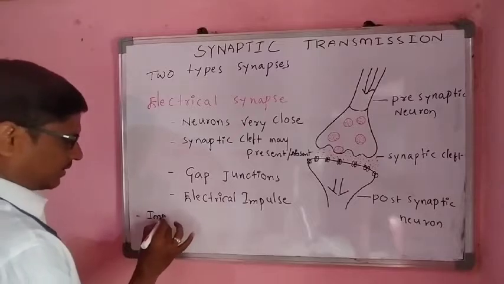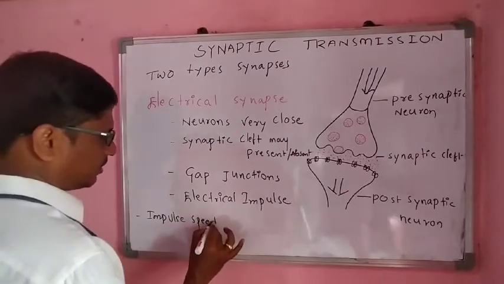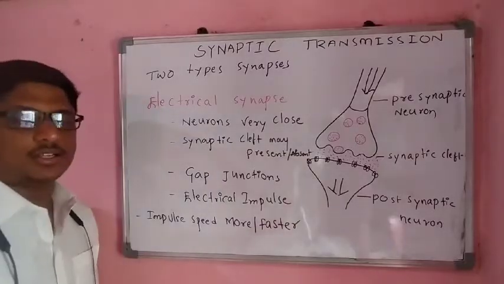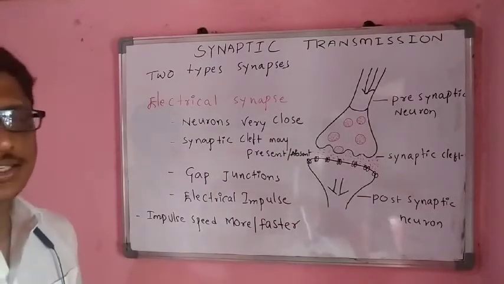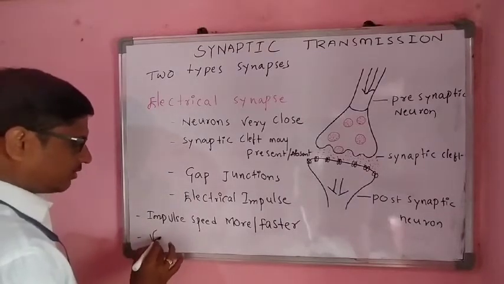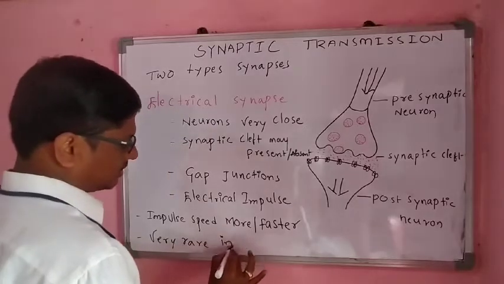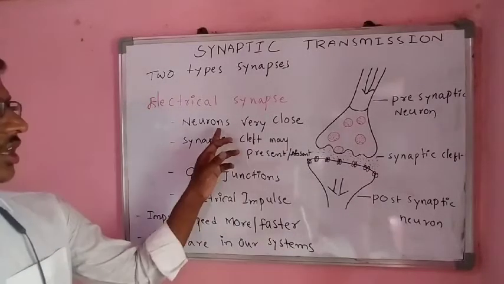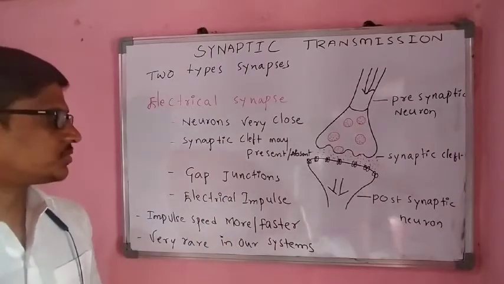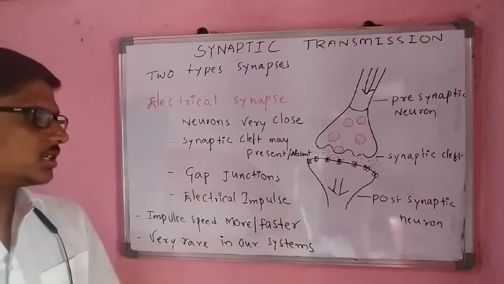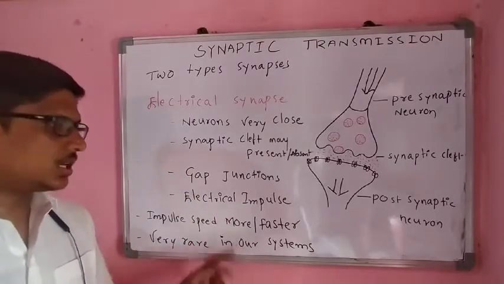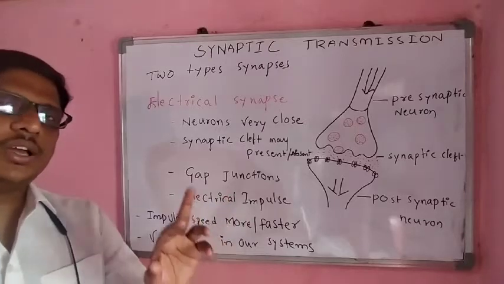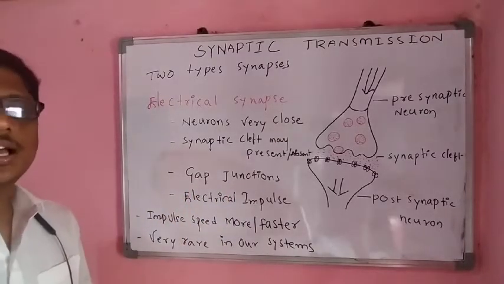The impulse speed is more, or we can say faster. The impulse speed is very fast in the electrical synapses, and these synapses are very rare in our system. The neurons are very close, the synaptic cleft may be present or absent, and the impulse is transmitted through gap junctions as electrical impulses from one neuron to another.